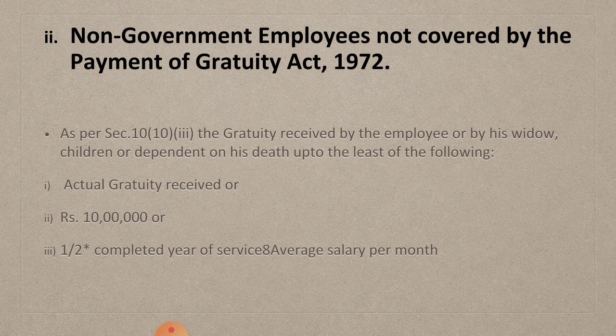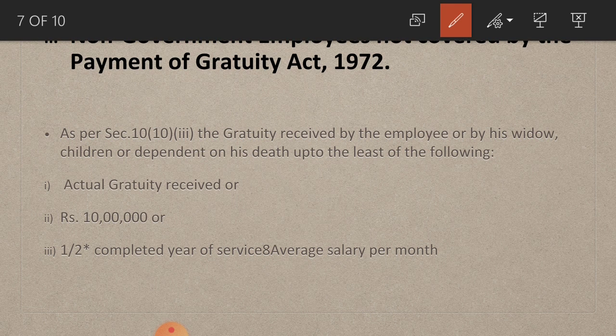See, first one, actual gratuity received. Second one, rupees 10 lakhs, and third one, half, that is 50% of completed years of service into average salary per month. This one is not 8, this is multiplied by.